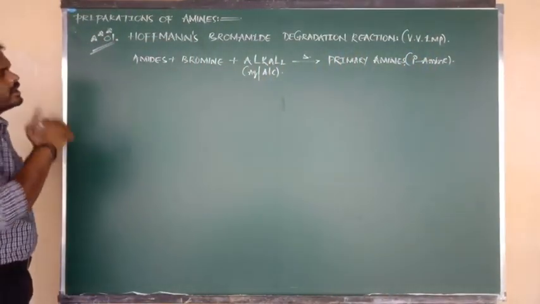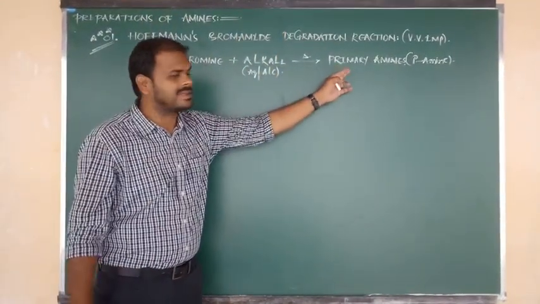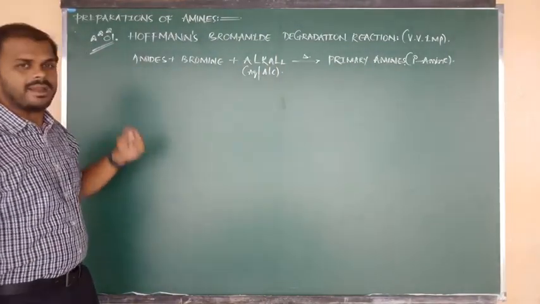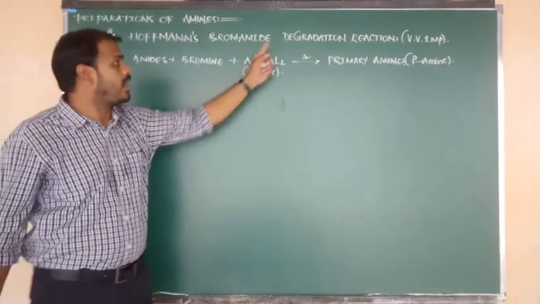Very good. So what is the final product in Hofmann bromamide degradation reaction? That is primary amine. What was the starting reactant? Amide. It undergoes reaction with what? Bromine, but in presence of what? Alkali.